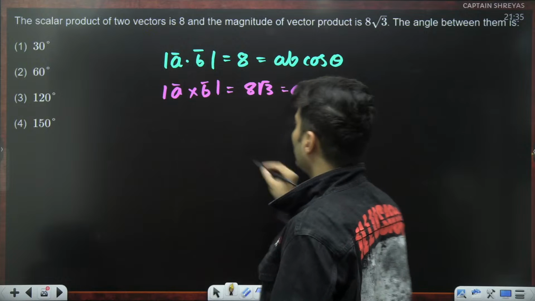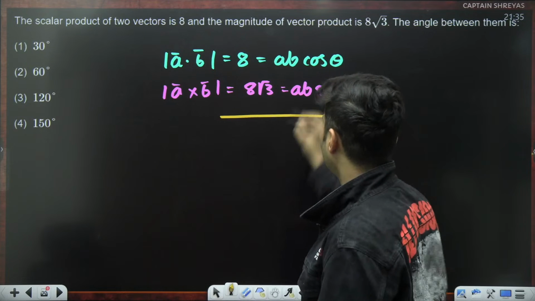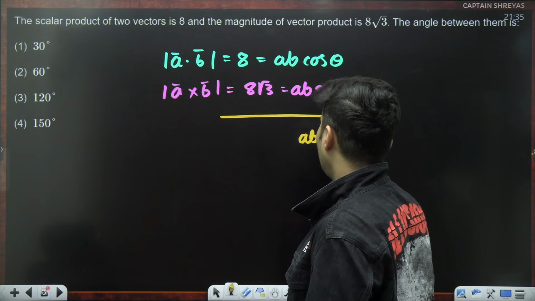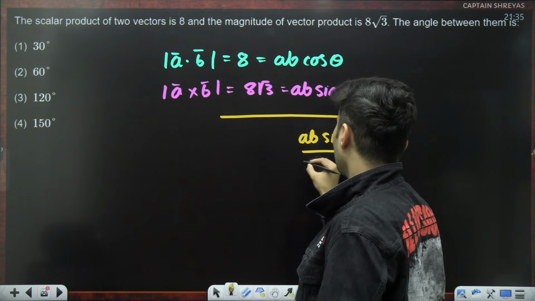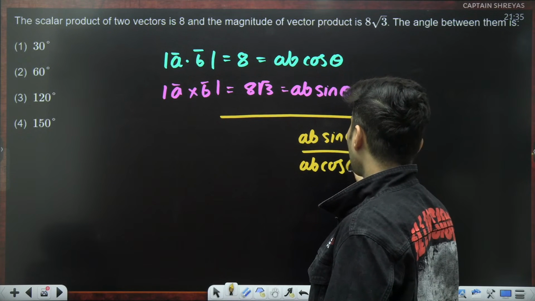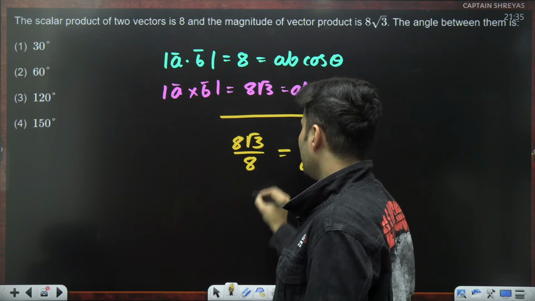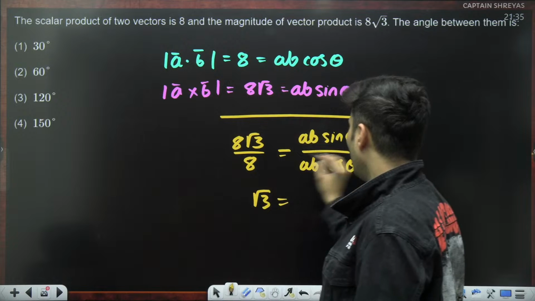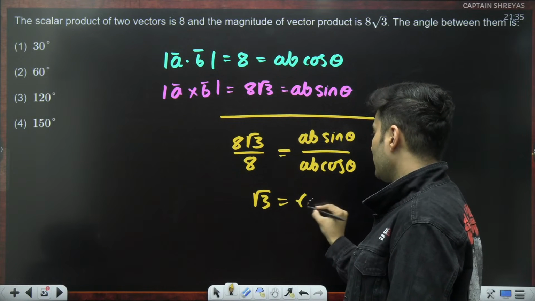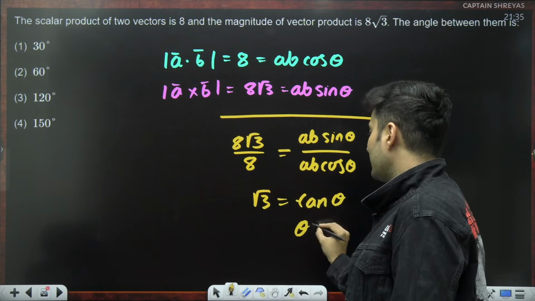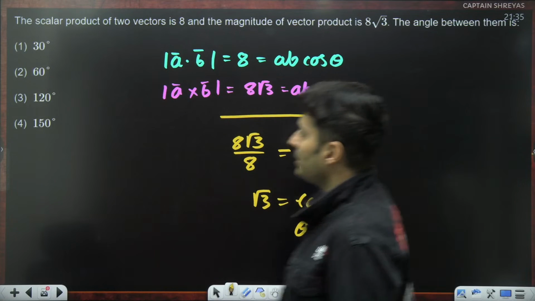Let's divide this with this. If I divide AB sine theta with AB cos theta, I will get 8 root 3 divided by 8. That means the root 3, AB gone, 8 gone, sine theta by cos theta is basically tan theta. That means theta is 60 degrees.